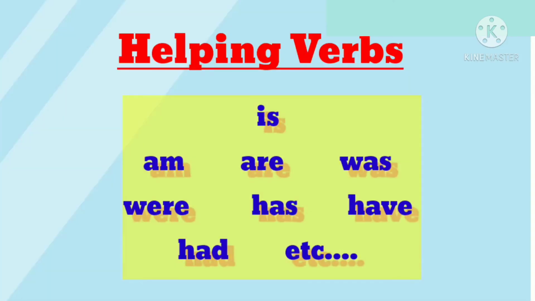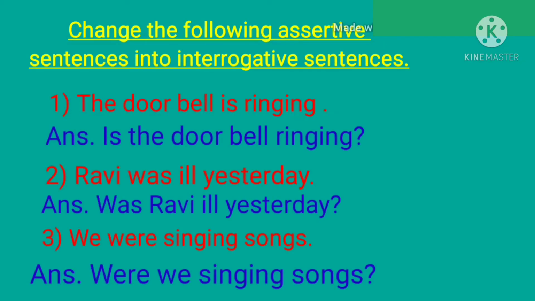To change assertive sentence into interrogative sentence, you are going to bring helping verb at the beginning of the sentence. So students, you should know some helping verbs. Here are few. They are is, am, are, was, were, has, have, had, etc. So we are going to make use of these helping verbs in the sentences. Let's have a look at few more examples. Change the following assertive sentences into interrogative sentences.